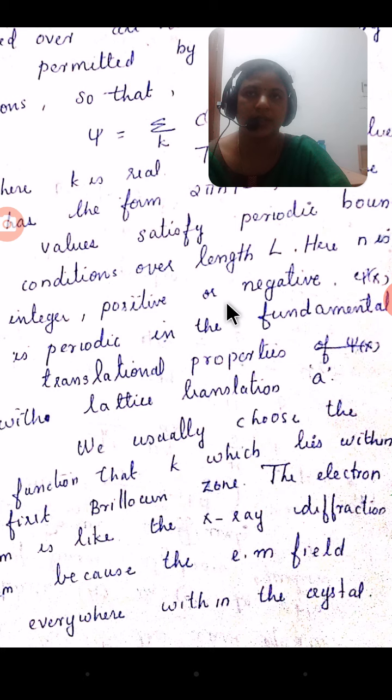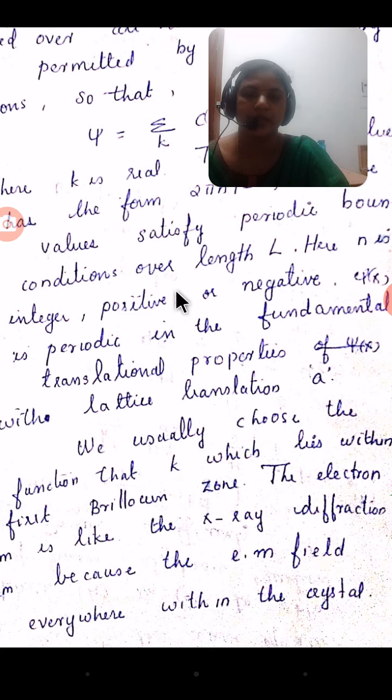So U of x can also be written as U of x equal to summation over G of U_G e raised to i Gx. In a similar manner, we also consider psi expressed in terms of Fourier components. Therefore, we can write psi equal to summation over k of c_k e raised to i kx.